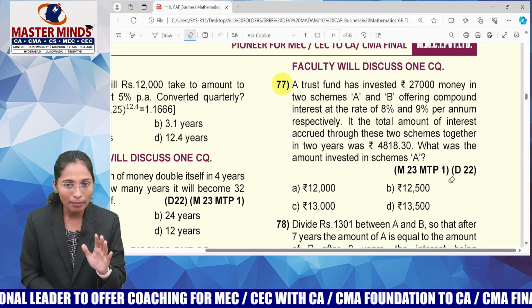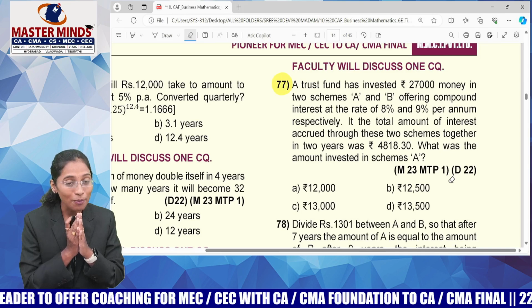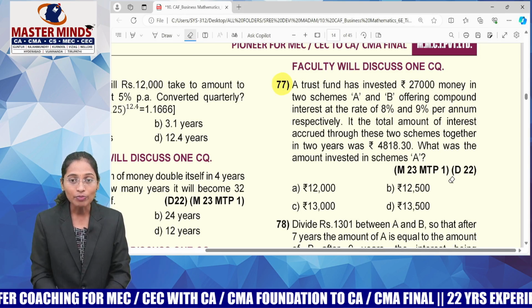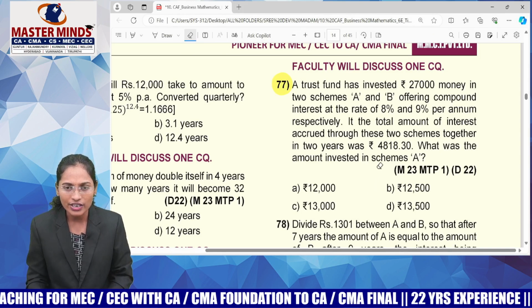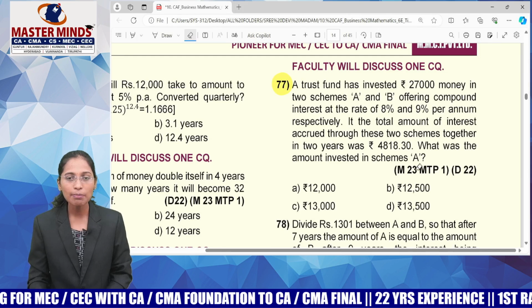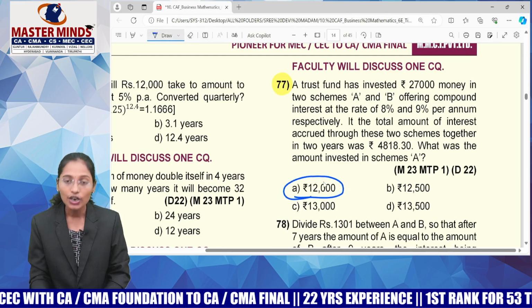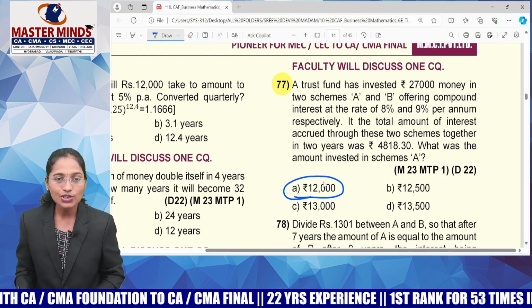I'll tell you a very simple method. That too, we are doing it with the help of a calculator only. We are not writing anything on the paper. So, guys, tell me, we have to identify the amount invested in Scheme A or Scheme B? Scheme A. Let me assume that option A is the correct answer. Option A is how much? 12,000.